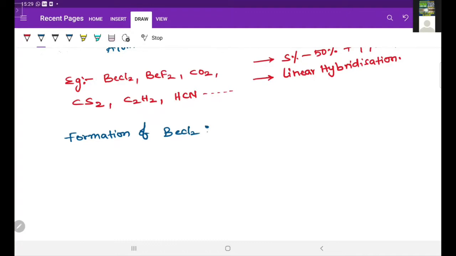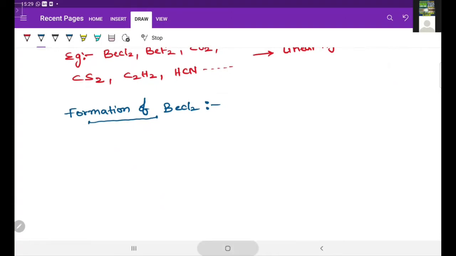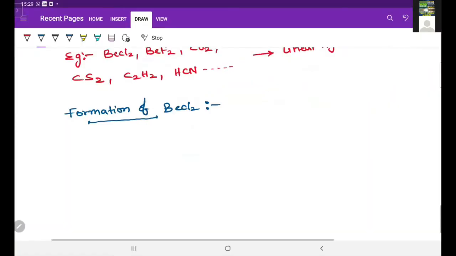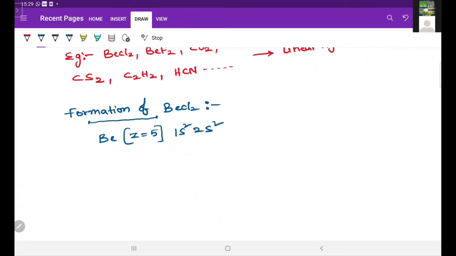Formation of BeCl2 molecule. In this BeCl2 molecule, the central atom is beryllium. Beryllium atomic number is 4, and the electronic configuration is 1s2 2s2.